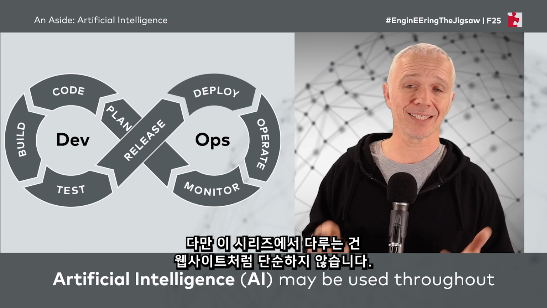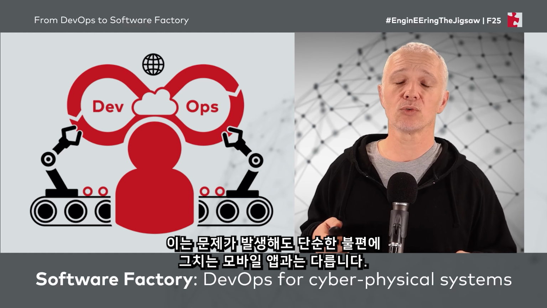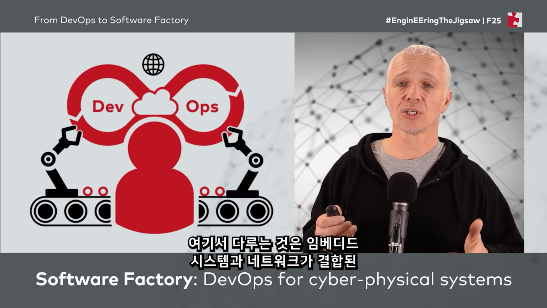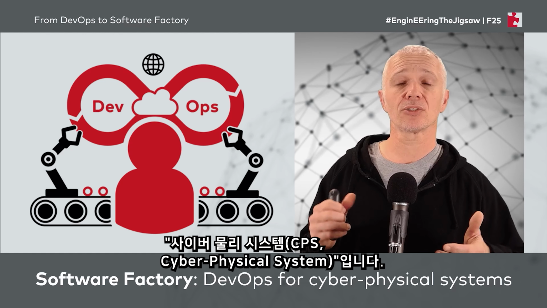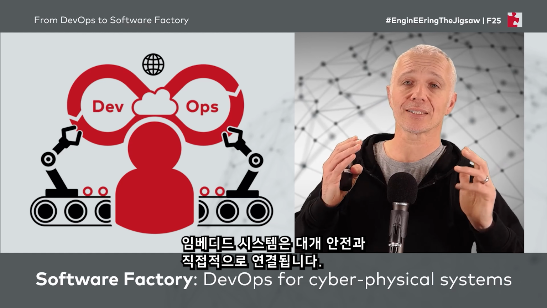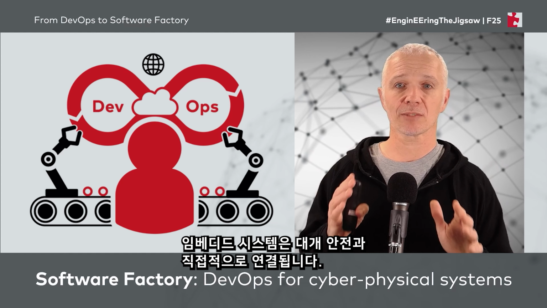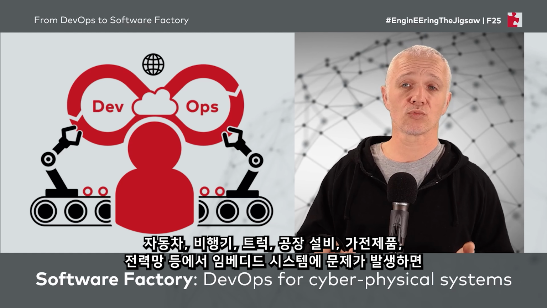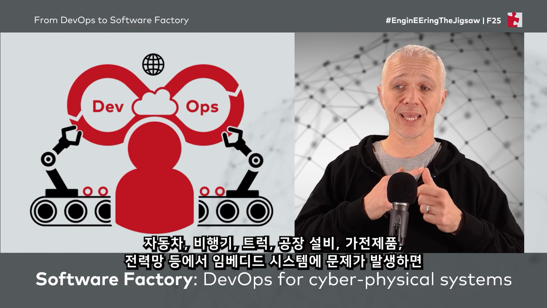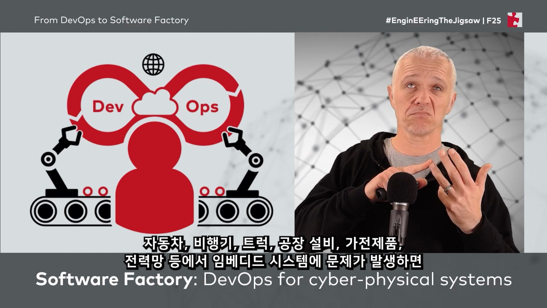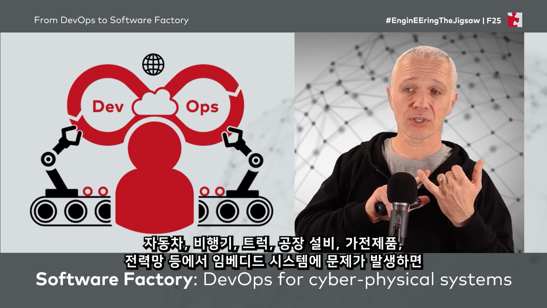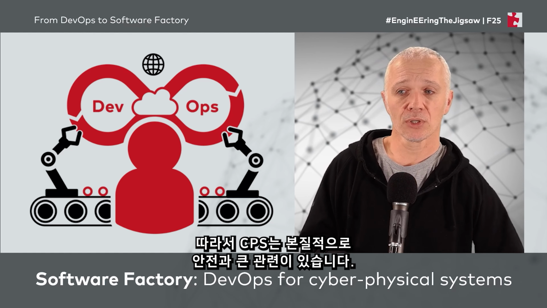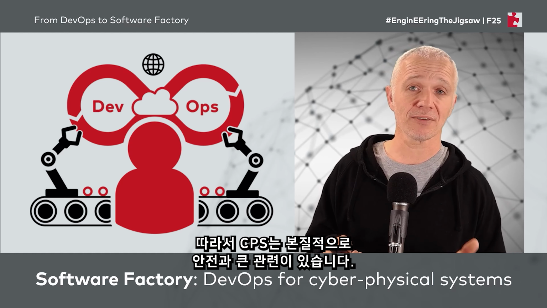not a website. It's not a mobile app where if it goes wrong, it's merely annoying. What we have are cyber-physical systems. Cyber-physical systems are the combination of embedded systems and internet connectivity. And embedded systems often have an aspect to them which is relevant for safety. So if an embedded system goes wrong in a car, a plane, a truck, a factory, even a home appliance, in a power grid, then obviously that could affect the safety of people. So cyber-physical systems often have a degree of safety relevance.